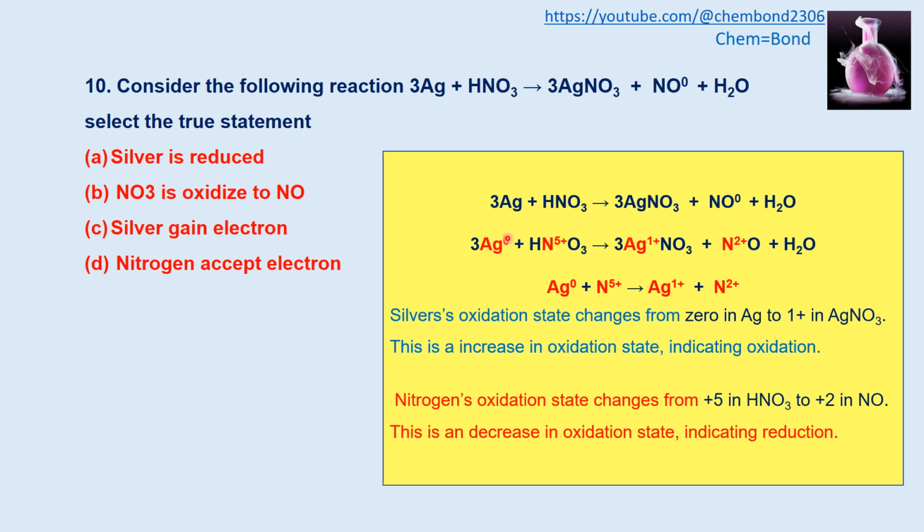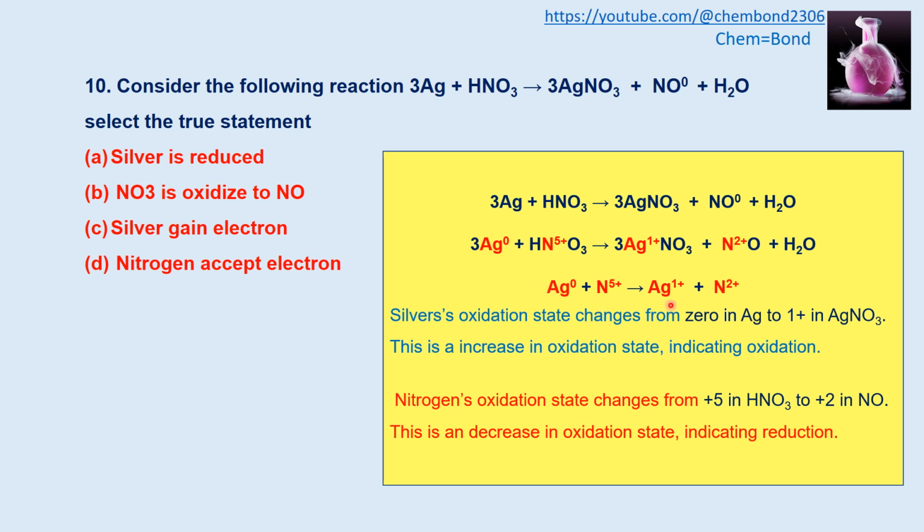In case of silver, from 0 it is shifted to silver +1 in silver nitrate, while nitrogen is shifted from +5 in nitric acid to +2 in nitrogen monoxide. So upon summarizing, silver is shifted to +1 and nitrogen +5 state is shifted to +2 state.